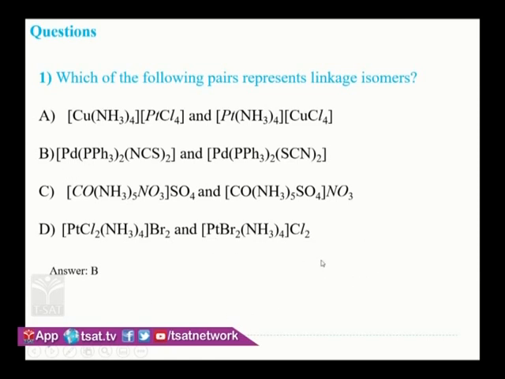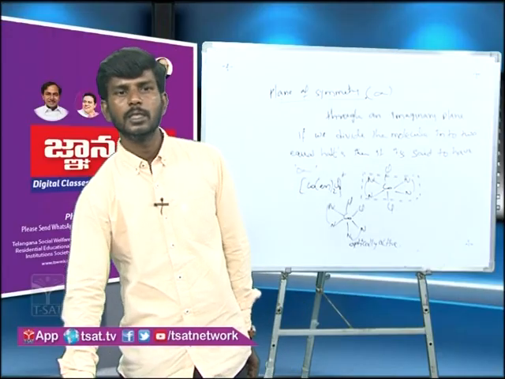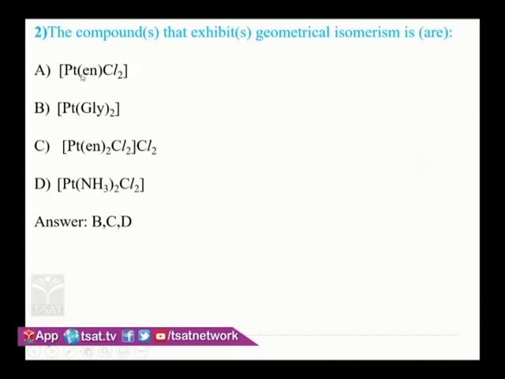So like this, they will ask simple questions. Now, the compound that exhibits geometrical isomerism is. So here the first compound, you see, won't exhibit geometrical isomerism. Let us see them one by one.